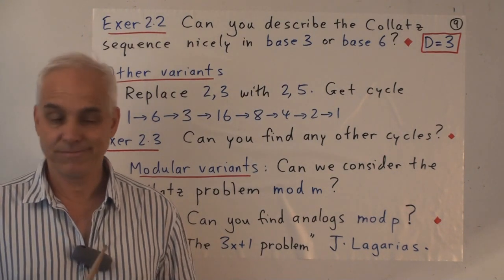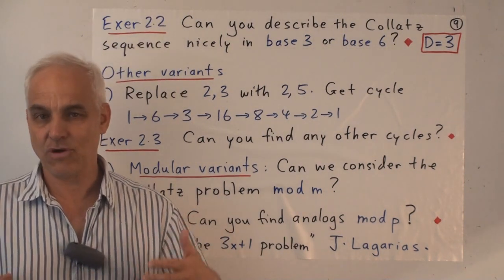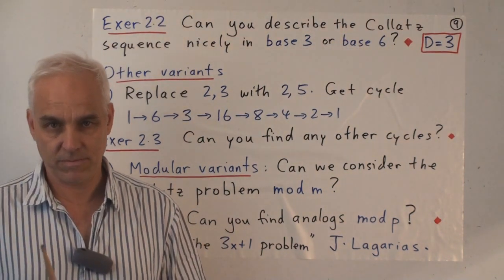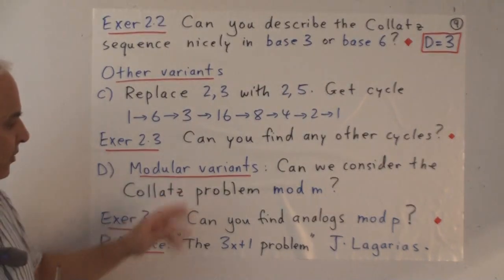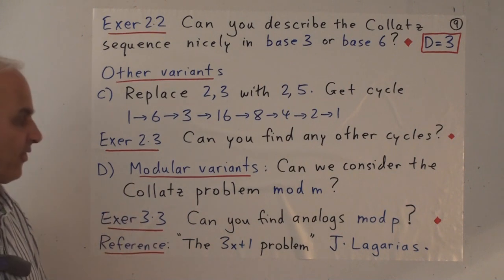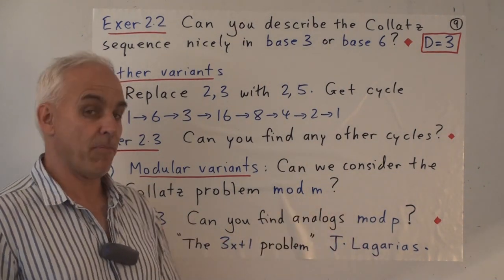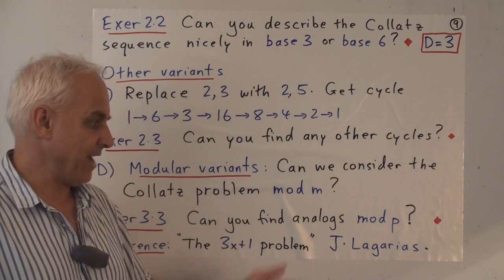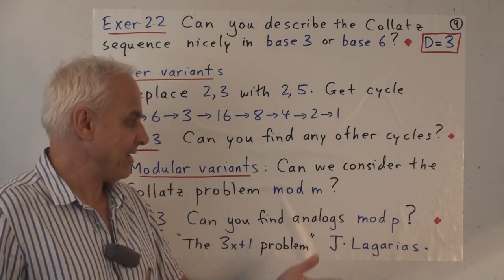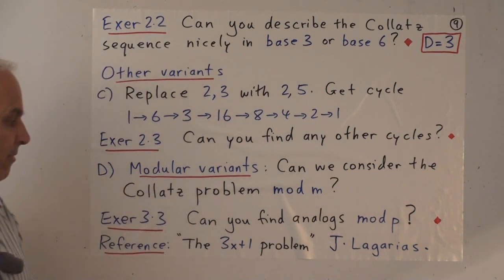Another possible general strategy with problems like this is to try to convert it into a modular arithmetic problem. So in a very open-ended way, can you find analogs of the Collatz sequences mod a prime, or maybe mod a composite number too? And if we can say anything about that, does that reflect anything on the original sequence with natural numbers?